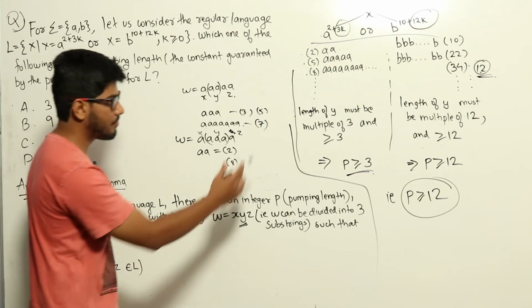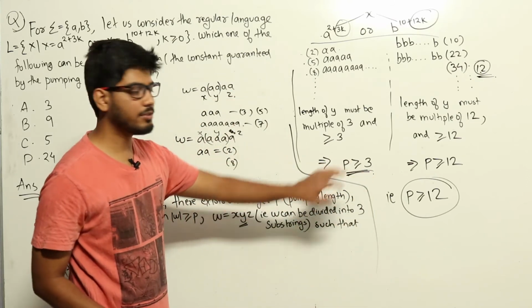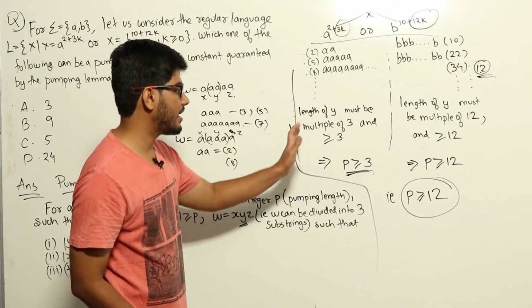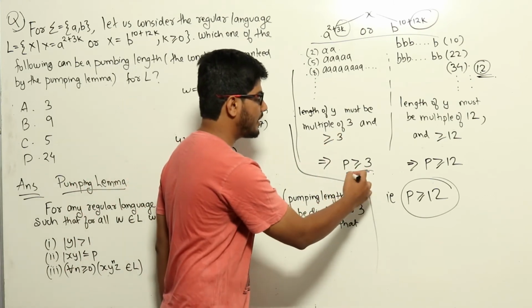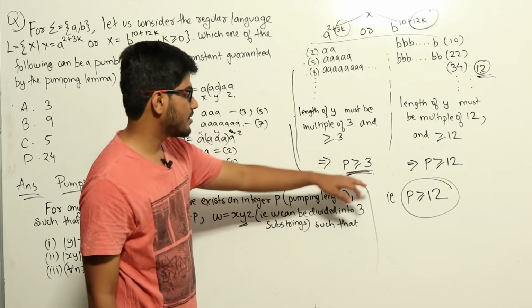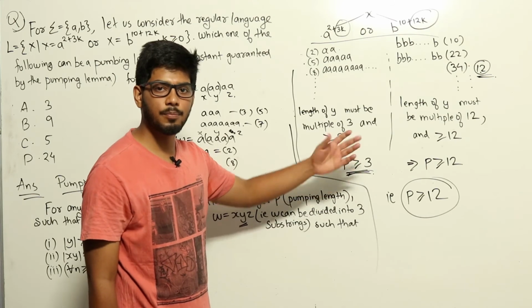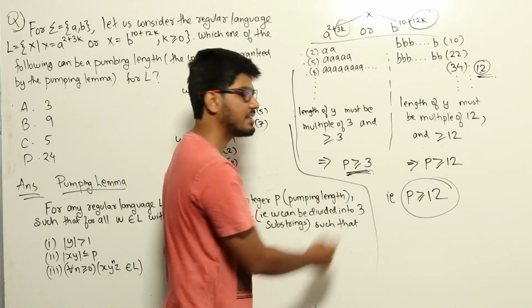Which means for our string, the pumping length p should also be greater than or equal to 3. That is because the y part itself was greater than or equal to 3, and xy together will be at least more than this. So in order to take a string from this language such that we can pump it to produce other strings in the language, that string should have a length of at least 3.